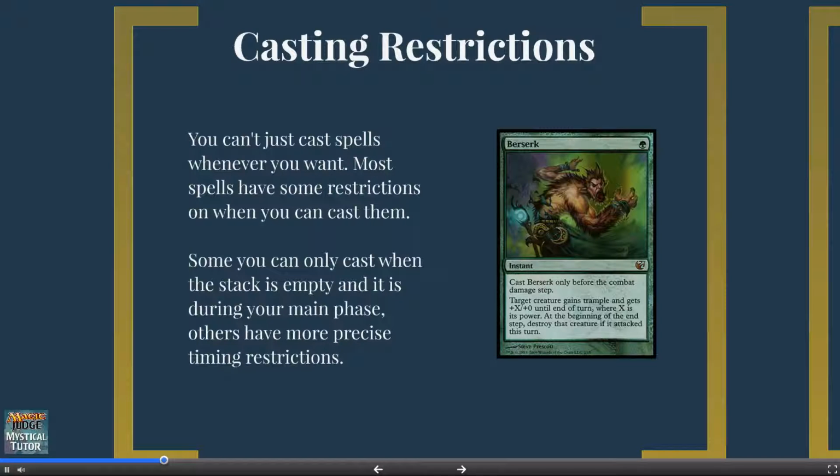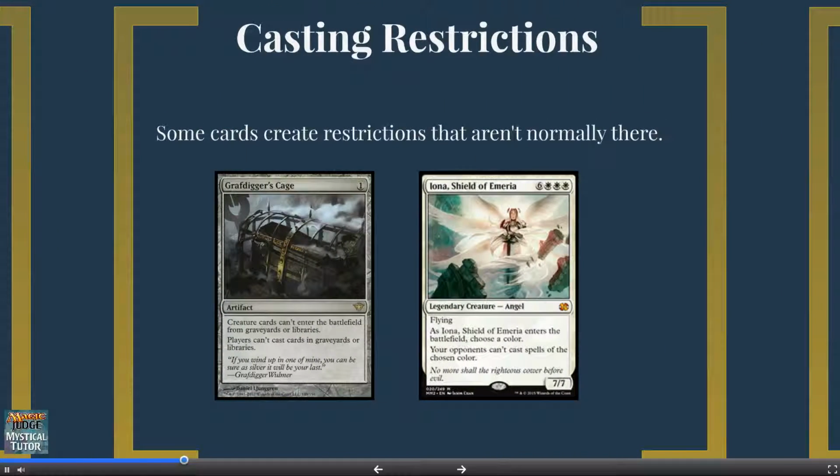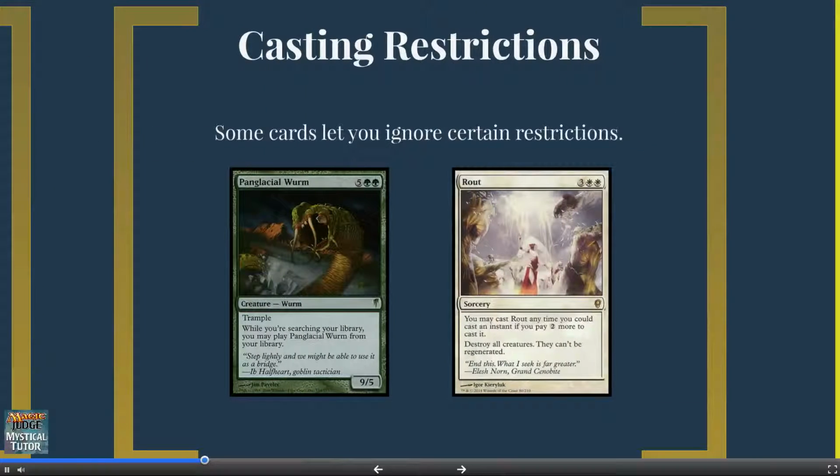There are also casting restrictions. Some limit when you can cast the spell, and others limit what zone you can cast cards from. The most common is the difference between instant and non-instant, but you also have cards like Berserk, which can only be cast during certain steps. Other cards, like Grafdigger's Cage, Iona Shield of Emeria, and Rule of Law, create restrictions that can limit how players cast spells. Finally, there are cards like Panglacial Worm or Rout, which let you cast the spell when you normally wouldn't be allowed to. The worm lets you cast the spell in the middle of resolving another spell.